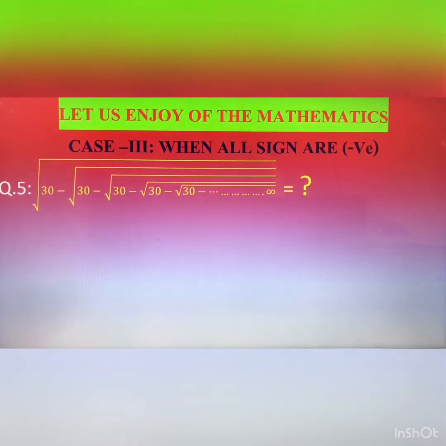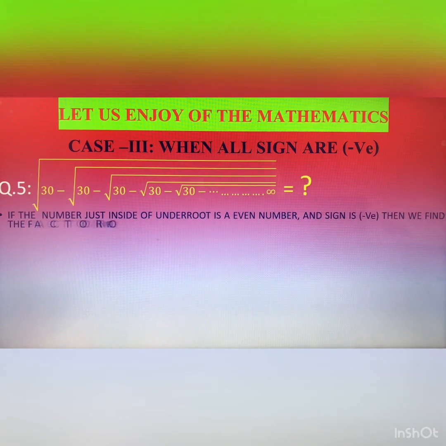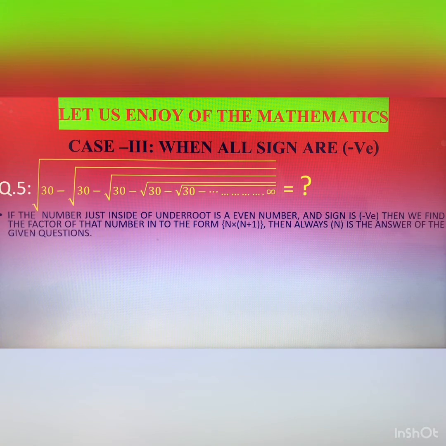3rd. When all signs are negative. If you get all signs negative, then what to do? Once again you will find the factors of the given number, and the condition is that the number should be even. So you find the factors of the given number, and the smallest factor is the answer of that question. The factors should be in the form of n and n plus 1, means the difference of both factors should be 1. So in that case, if all signs are negative, then the answer is the smallest factor.